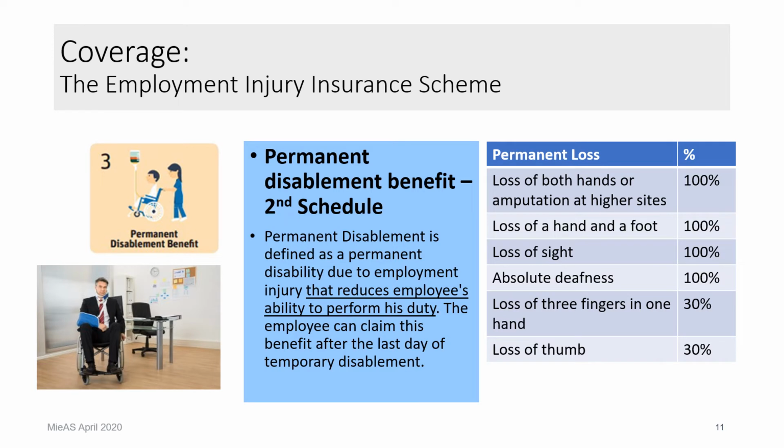So you may find the example of degree here. For example, if you lost both hands or amputation at the higher side, the percentage of loss is considered as 100%. Hand and foot 100%, loss of sight 100%. If you lose only a thumb, it is considered a loss of 30%, but this is still considered as a permanent disablement benefit. Meaning to say you are permanently disabled at a certain part of your body.